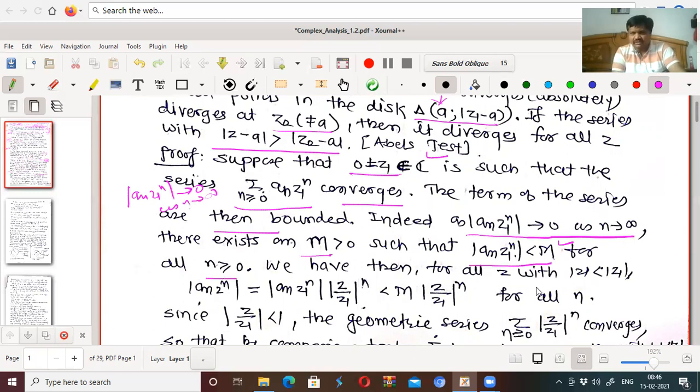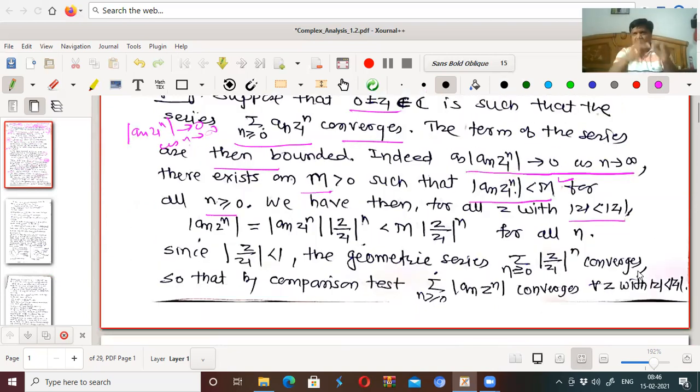We have then, for all z with mod z less than mod z1, suppose all the points inside this disk of radius mod z1, right? Inside this disk, we have mod a_n z raised to n equal to mod a_n z1 raised to n times mod z by z1 raised to n. This is just an adjustment, multiplying by mod z1 raised to n and dividing by mod z1 raised to n.